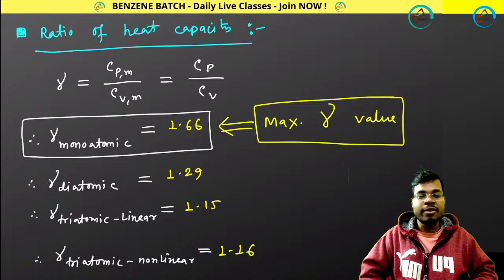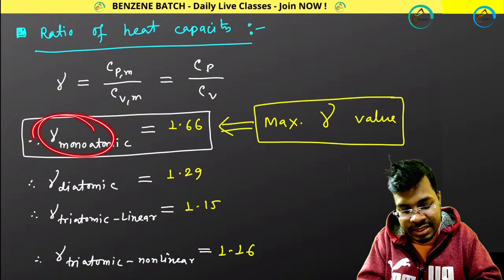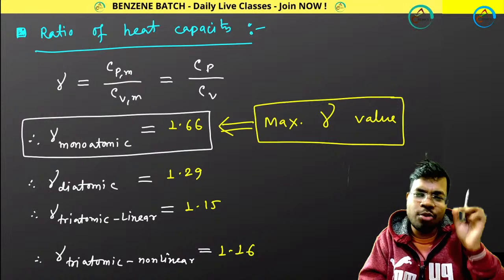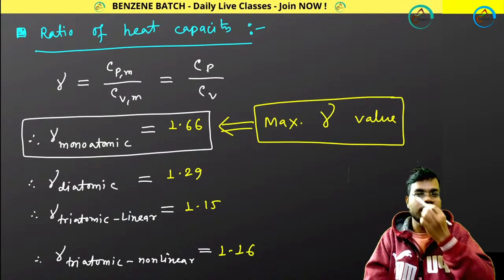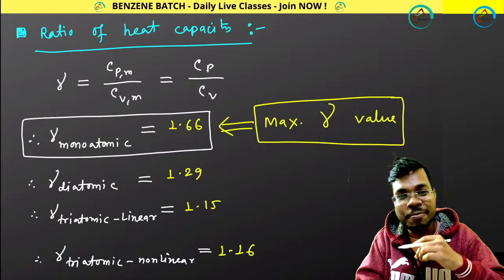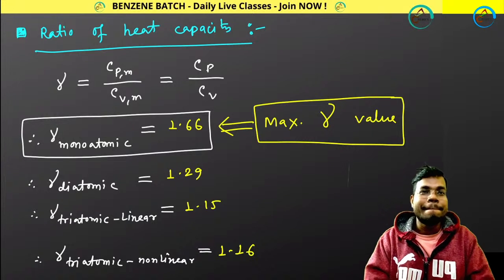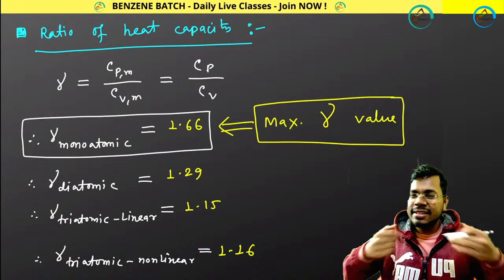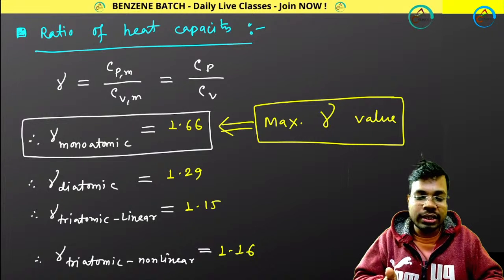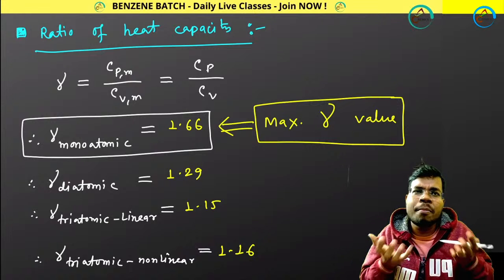If you forget in your examination the value of gamma for different molecules, can you calculate this from scratch? Yes or no? Can you calculate this? Yes, that's what I want from you: if you forget anything, as you understood the basics, you can calculate from anywhere.